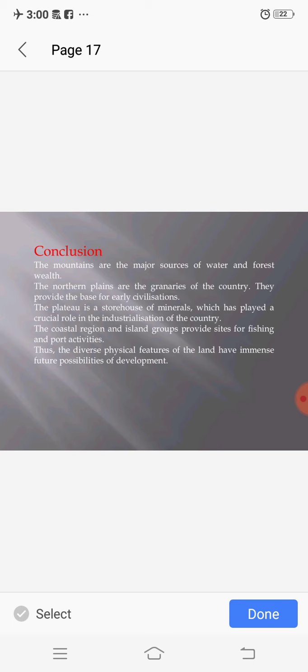Now students, you learn in this chapter that the mountains are the major source of water and forest wealth. The northern plains are the granaries of the country. They provide the base for early civilizations. The plateaus are a storehouse of minerals which has played a crucial role in the industrialization of the country. The coastal region and island groups provide sites for fishing and port activities. Thus, the diverse physical features of the land have immense future possibilities of development.